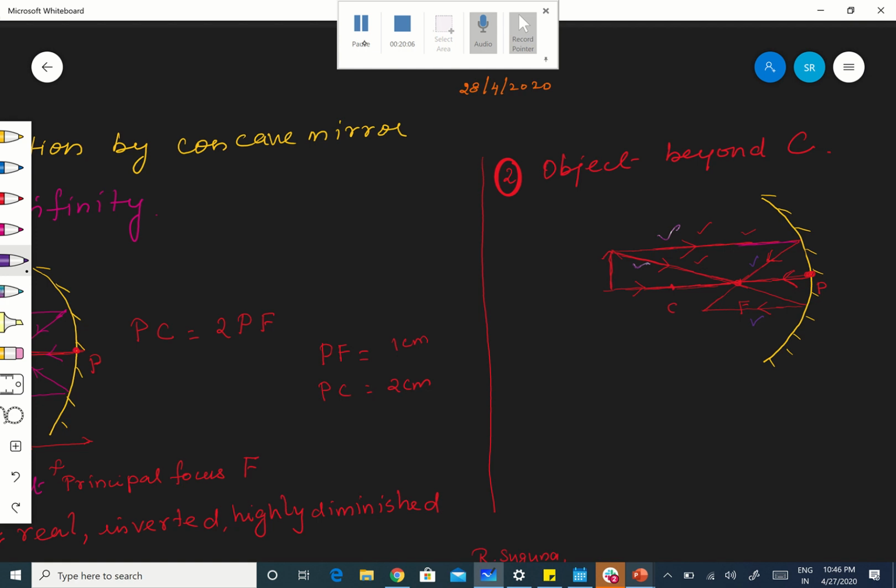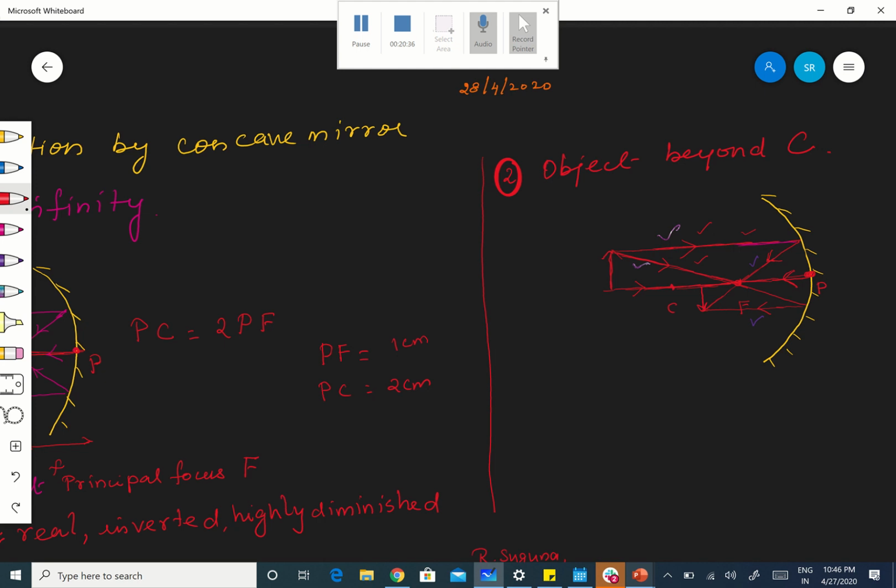If the incident ray passes through the focus, the reflected ray will be parallel to the principal axis. Okay? Parallel means parallel to the principal axis. If the incident ray is parallel to the principal axis, the reflected ray passes through the focus. If the incident ray passes through the focus, the reflected ray will be parallel to the principal axis, vice versa. Hope you are following me. Okay, right. Therefore, where they are meeting is the image.